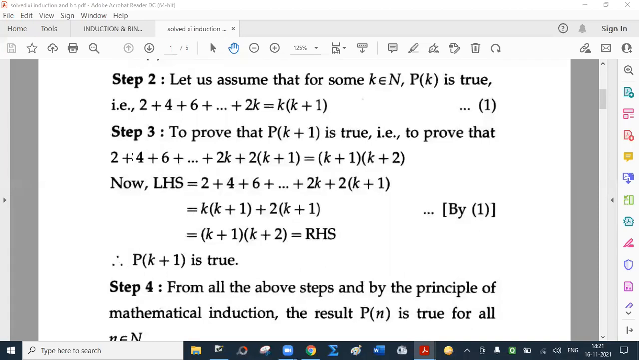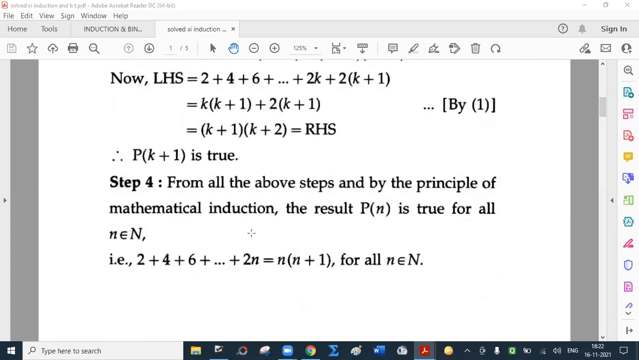Now LHS, 2 plus 4 plus 6 up to 2k plus 2 into k plus 1. Note that for these terms, see the cursor, for these many terms, I can directly write k into k plus 1. Why? From step 2, we have assumed that this result holds good. So for this sum, I can directly write k into k plus 1. But this is to be added again, 2 into k plus 1. Take k plus 1 common. In another bracket, you get k plus 2. Yes, this is right hand side. This means if P of k is true, P of k plus 1 is definitely true.